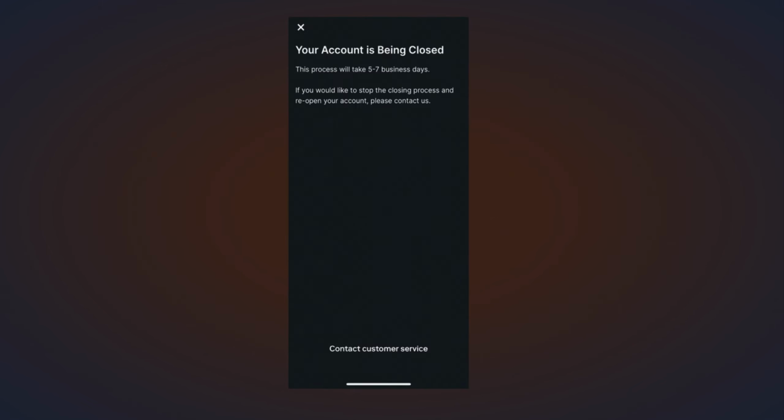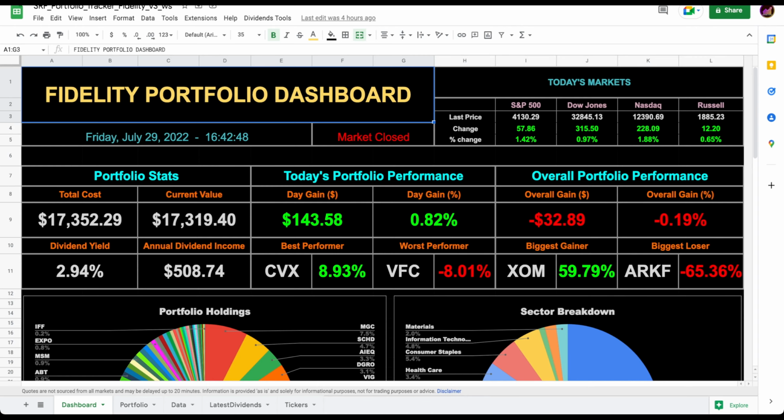After the entire Stash portfolio is transferred, when you try to log into the app, you would see a message saying that the account is being closed. That means the entire account has been successfully transferred and Stash is closing down your account. Overall, the entire transfer process was very simple and efficient, I would say. As you can see here, my Fidelity portfolio value ballooned up after the Stash portfolio got transferred. Earlier, it used to have around $10,500. And after this entire $6,500 of Stash portfolio got transferred, I have around $17,500 in my Fidelity portfolio overall.